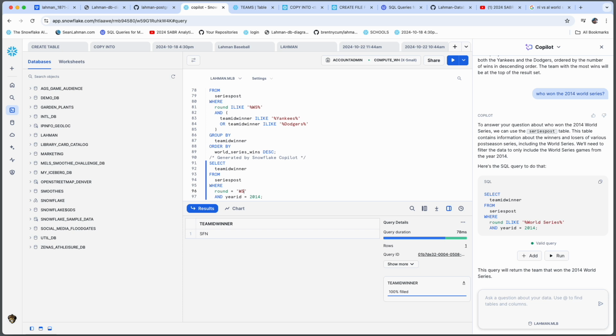So, one last effort to help Copilot out, providing a better prompt using the WS value. Let's see what we get here.